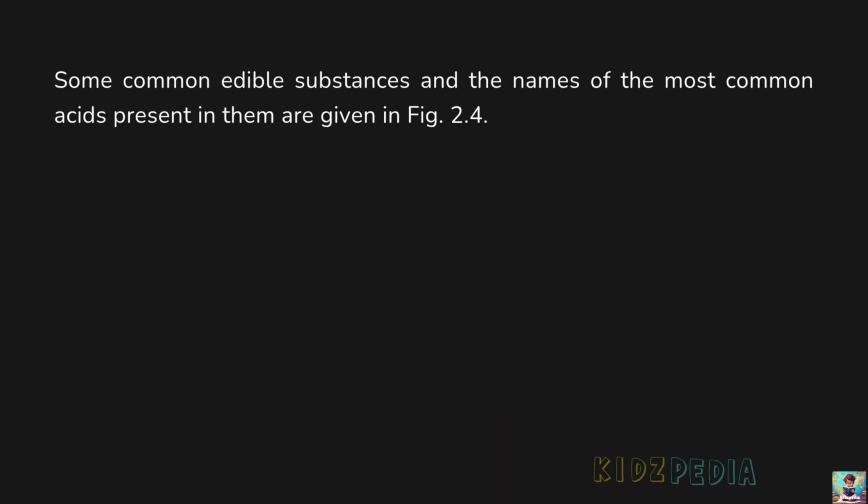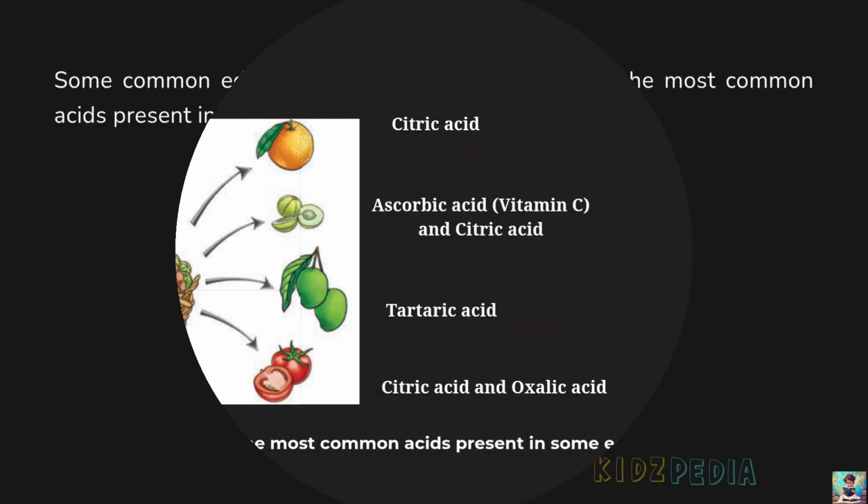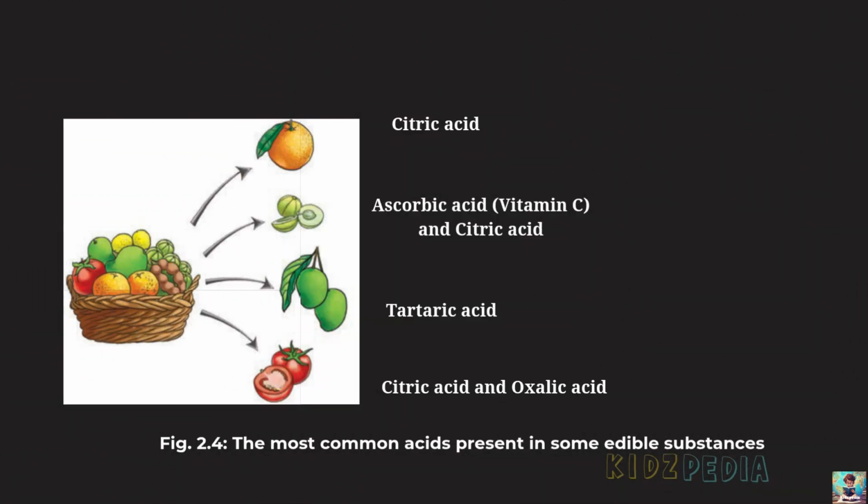Some common edible substances and the names of the most common acids present in them are given in Figure 2.4. Figure 2.4, the most common acids present in some edible substances. Here we can see that orange contains citric acid, and amla contains ascorbic acid, that is vitamin C, and citric acid.